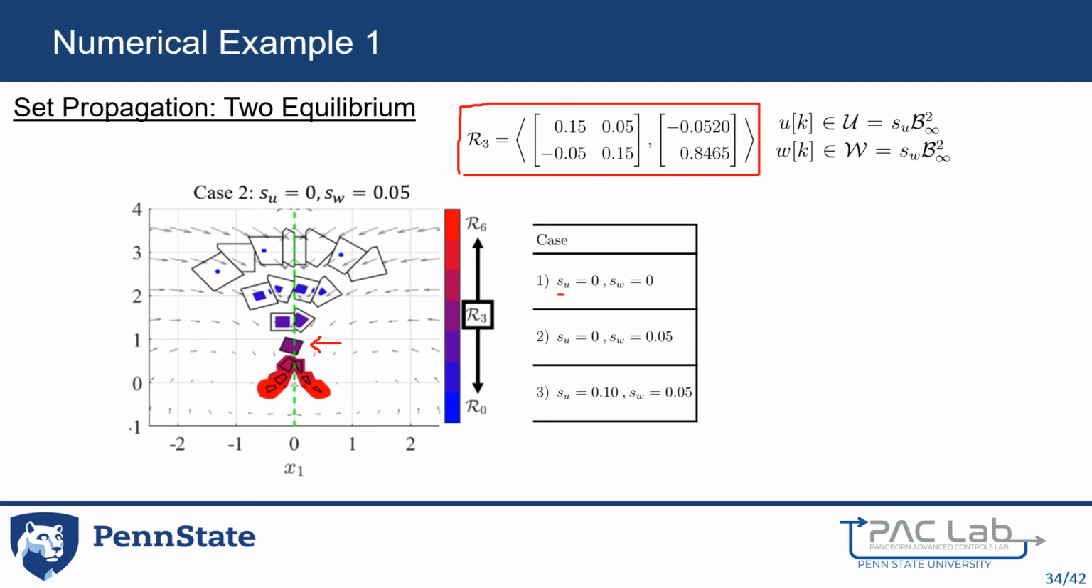Case 1 has no input or disturbance. Case 2 has no input and has a disturbance. And case 3 has both an input and a disturbance. The figure on the left shows the reachable sets for case 2 in color and case 1 in wireframe. The effect of adding a disturbance causes forward reachable sets to become larger and backward reachable sets to become smaller.